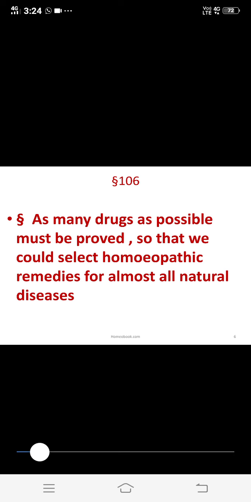This we call a medicine. And by knowing the knowledge of that medicine, the homeopathic physician has to follow the law of simplex.